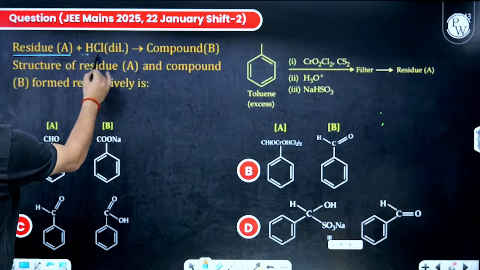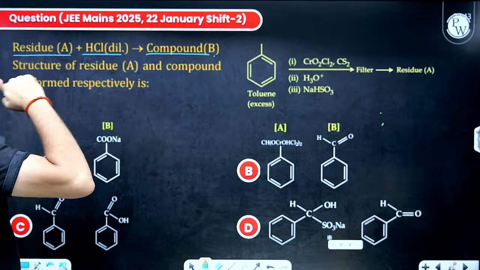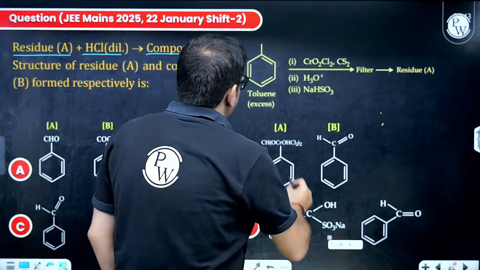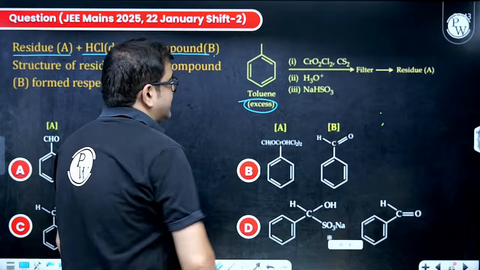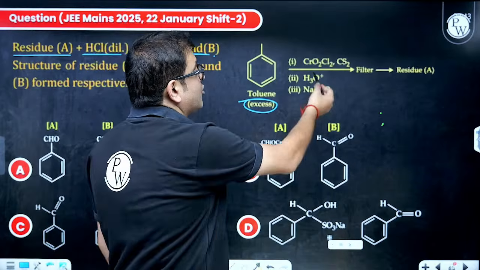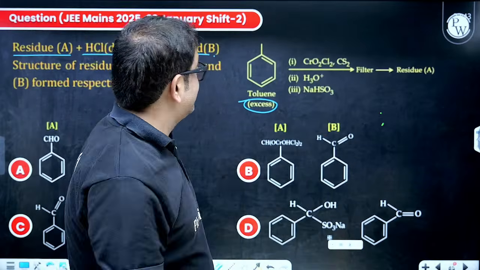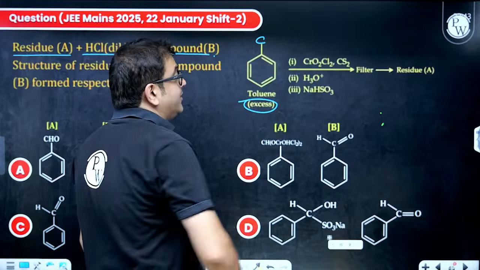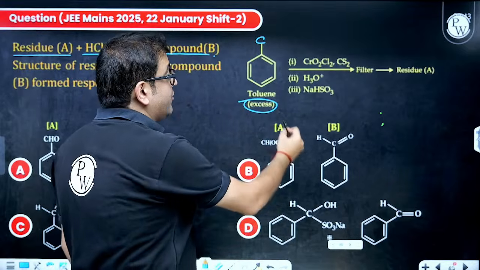Residue A and dilute HCl forms compound B. Now, what is this residue? Let us see the question. It is saying I have toluene, that too excess of toluene. This is the famous chromyl chloride. That means this is the Etard reaction. So this benzylic carbon will be turning into an aldehyde after hydrolysis.